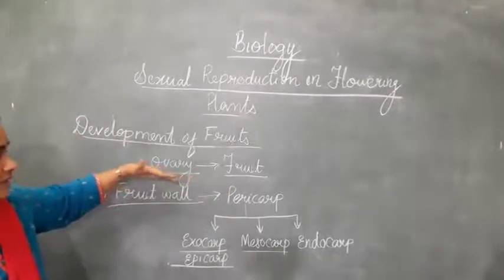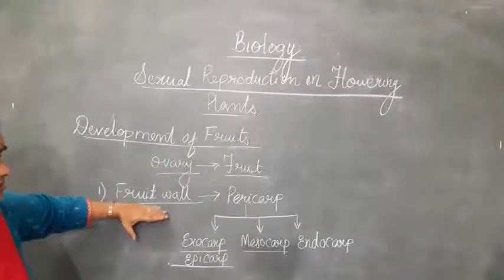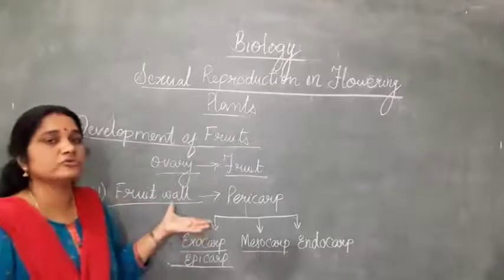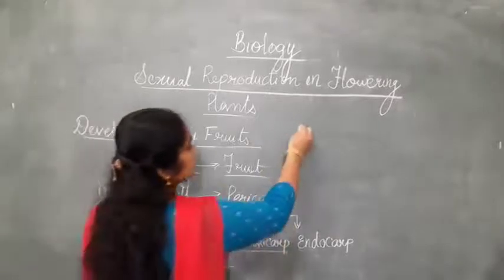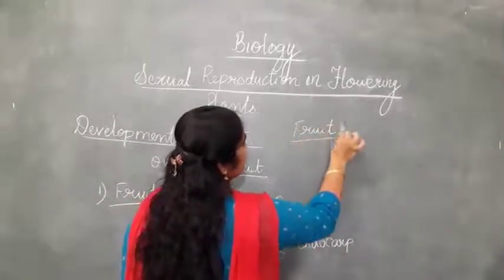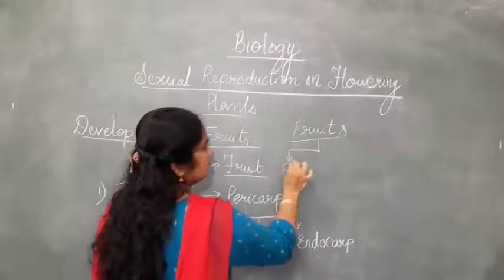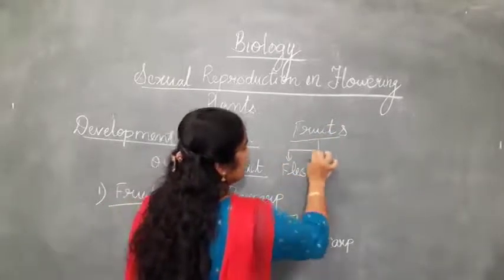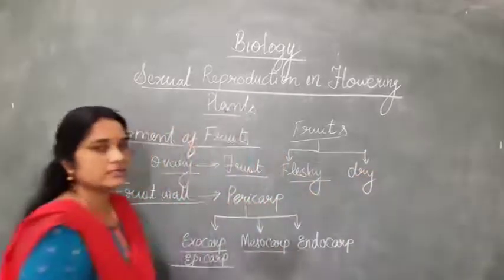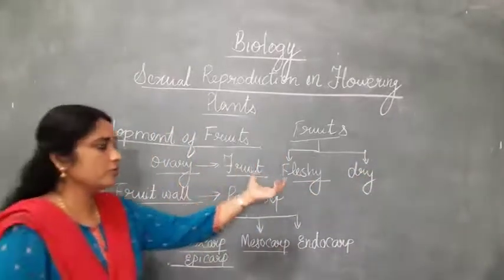And then also when the fruit is formed, you can see some fruits are fleshy in nature, some fruits are dry. So fruits can be classified as fleshy and dry fruits. Fleshy fruits, you know, are very commonly guava, mango, orange.